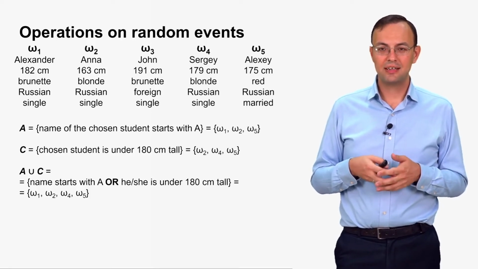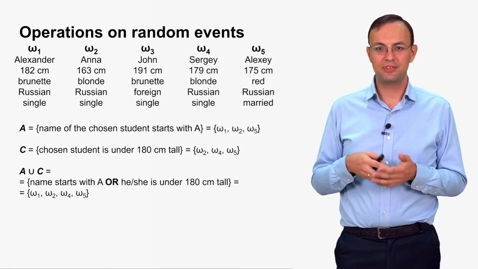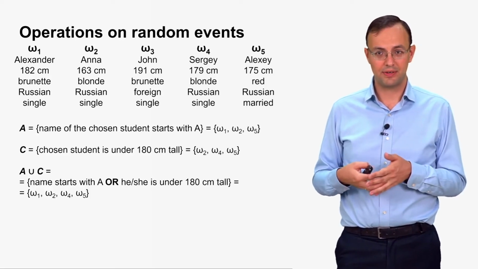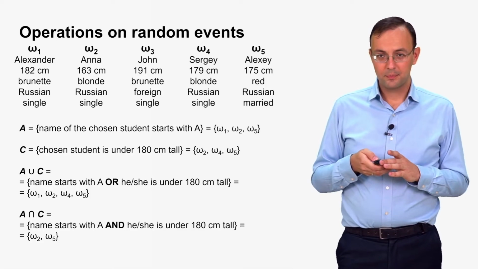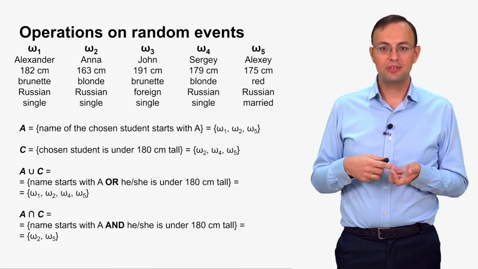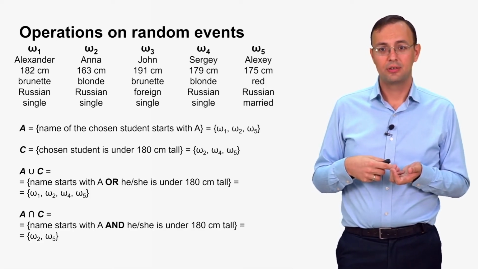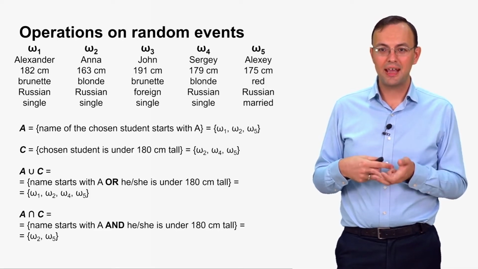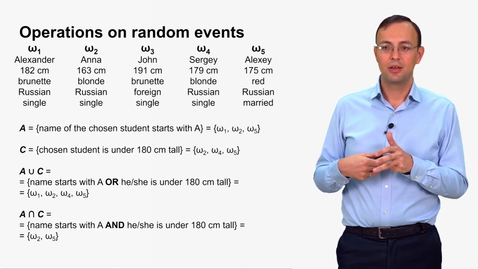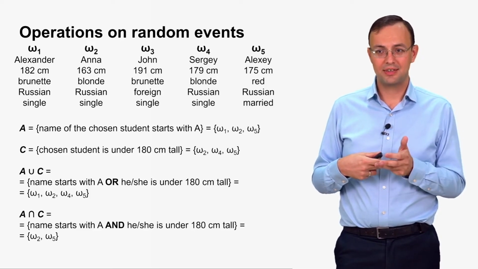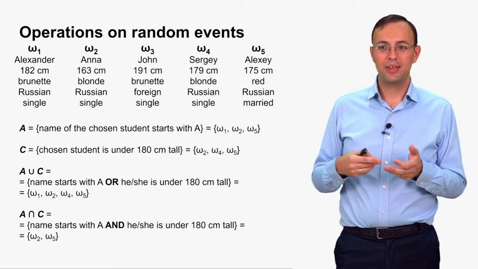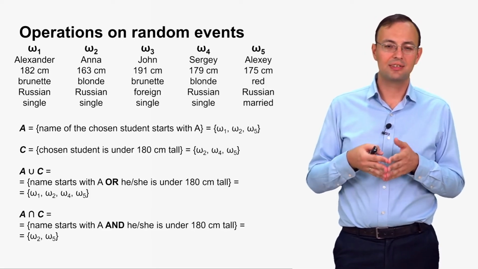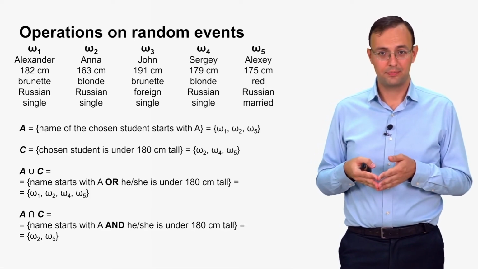The set of outcomes favorable for these two events is omega 1, omega 2, omega 4, omega 5. What is A intersection C here? This means that the name of the student starts with A and he or she is under 180 centimeters tall. So we intersect our two sets, and what is left is omega 2, omega 5.